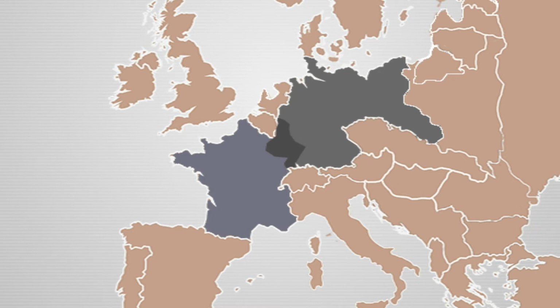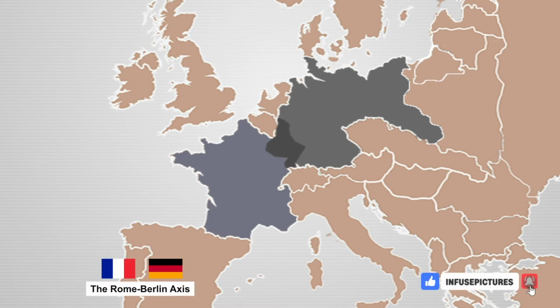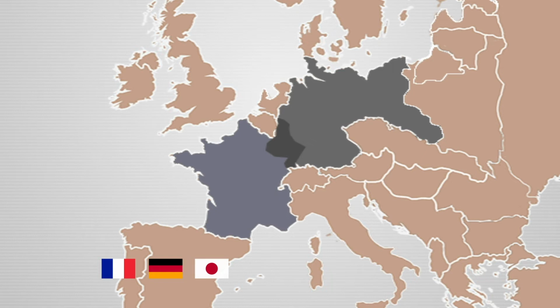Rome and Berlin had an agreement known as the Rome-Berlin Axis. From here the name Axis came. Germany and Japan had an agreement. Germany had a separate agreement with Italy and Japan.